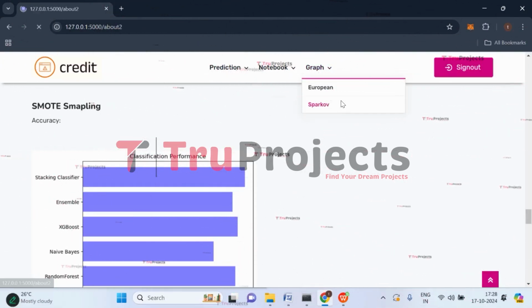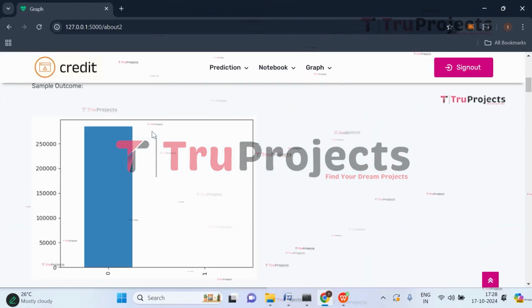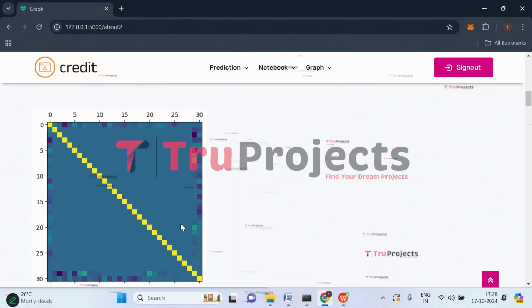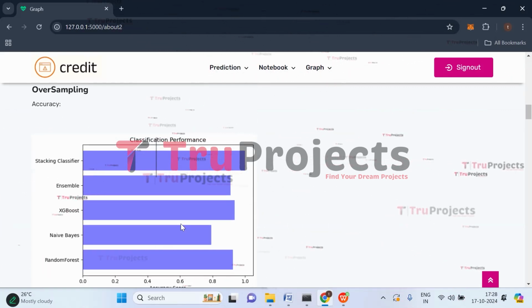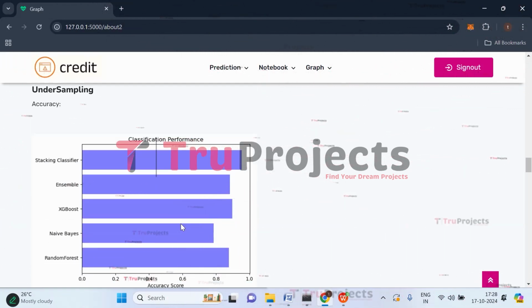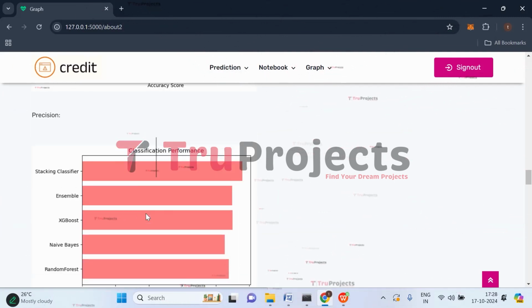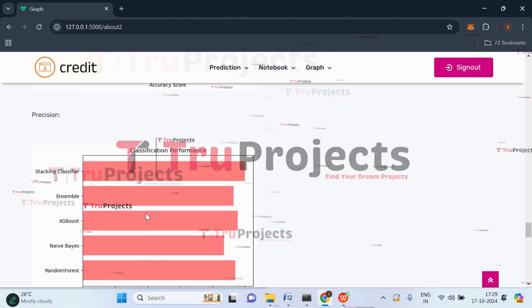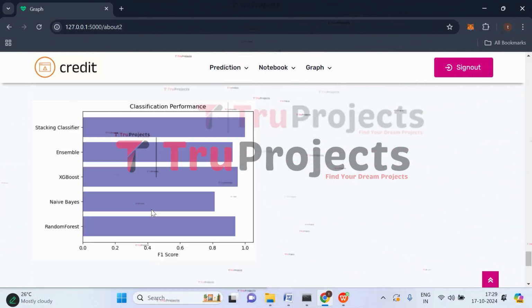So click on Sparkov. This is also the sample outcome graph for the Sparkov data set. Here we have the correlation matrix. This is the oversampling: precision, recall, F1 score, and accuracy. Here we have the undersampling technique's accuracy graph, precision, recall, and F1 score. And here we have the SMOTE technique, precision, recall, and score.